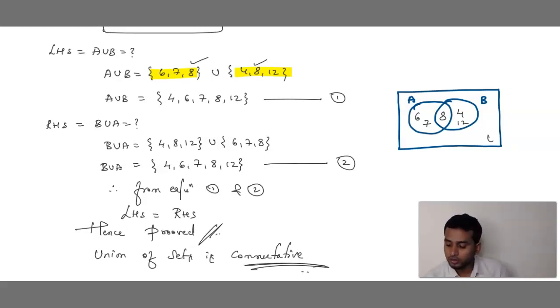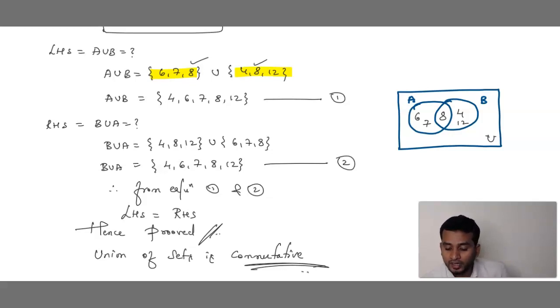Understood? So it's a universal set, that's nothing but 4, 6, 7, 8, 12. All elements are inside the circles. If it is inside the circles, that is called A union B. So this is the Venn diagram. For everything we write like this, but the main answer we have to shade.